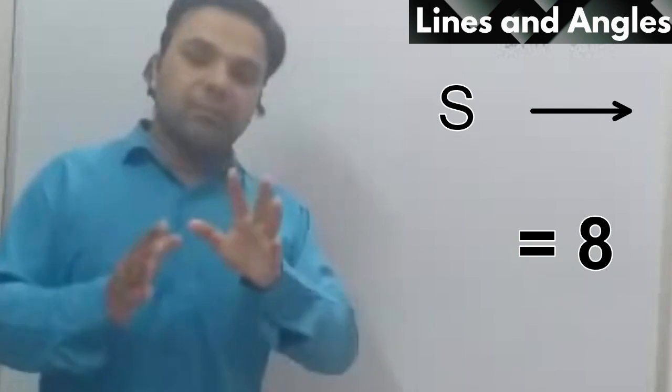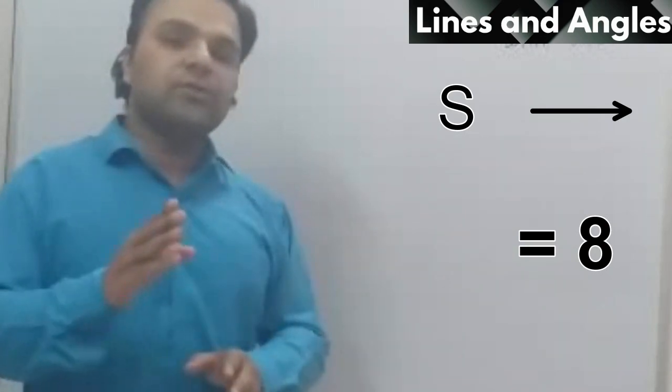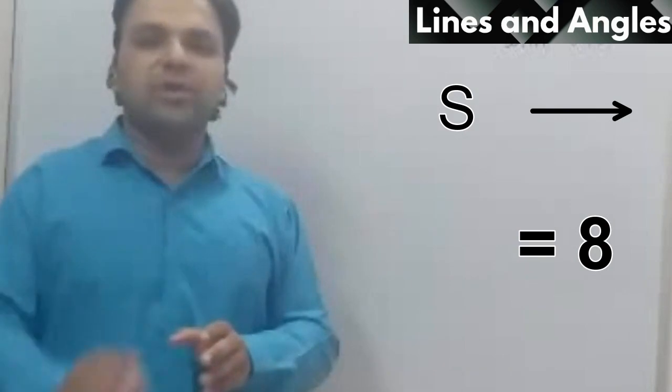In this way you can always remember: complementary means the sum is equal to 90 and supplementary means the sum is equal to 180.